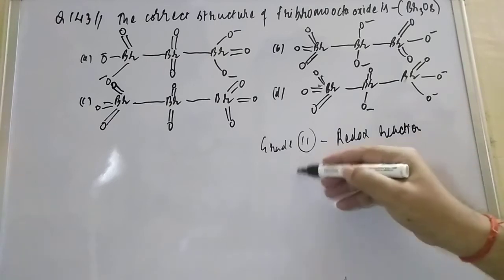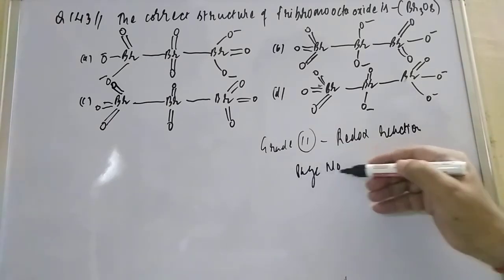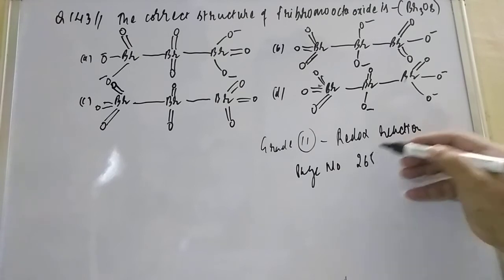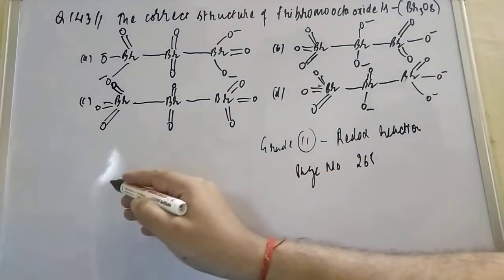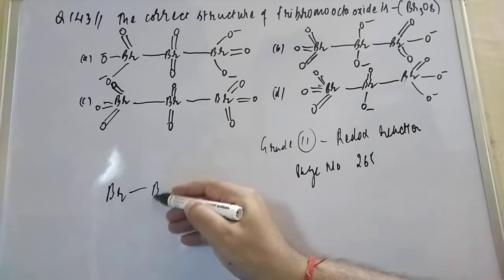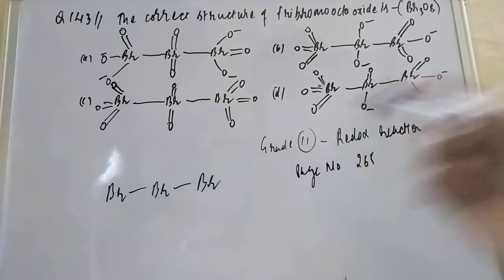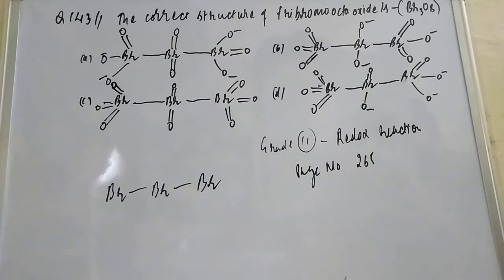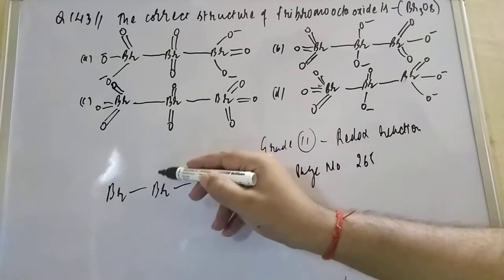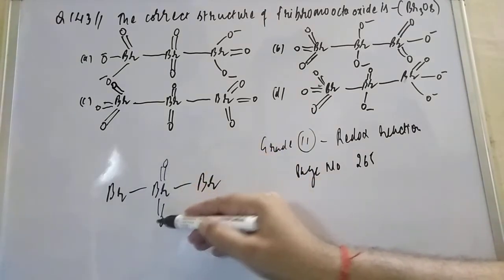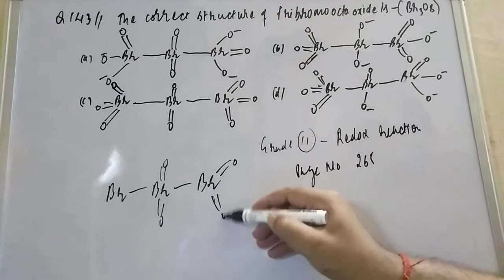Here I am also mentioning the page number, because this structure is important. The page number is 265. There you can go and read out the other structures also. What we are going to understand here is the structure of Br3O8. Br is there, again Br is there, again Br is there, so that is bromine. How many oxygens are there? 8 oxygens. So you put it like that, and you will be able to get this one.